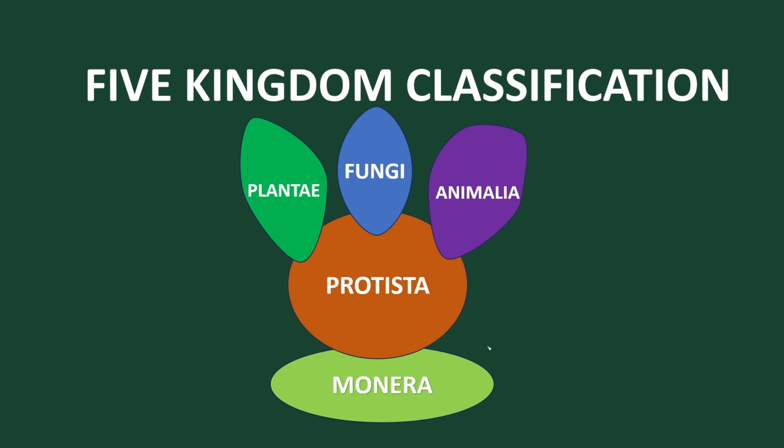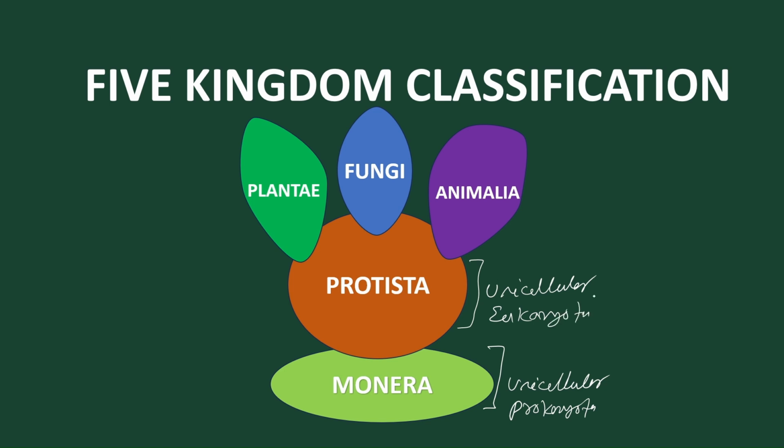So this is the first kingdom. In Monera, we find what? Unicellular prokaryotes. In Protista, we find unicellular eukaryotes. Got it? And above Protista, what all are present?